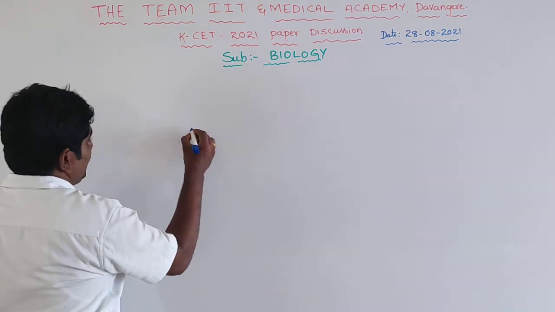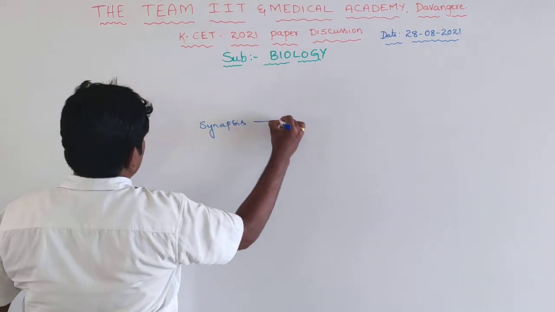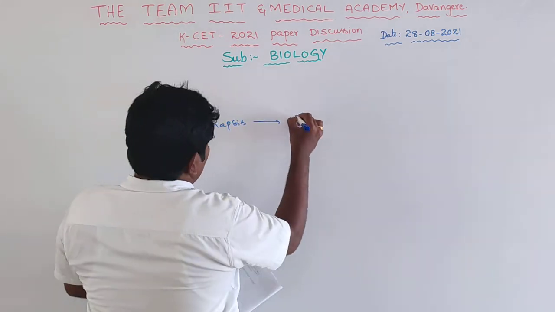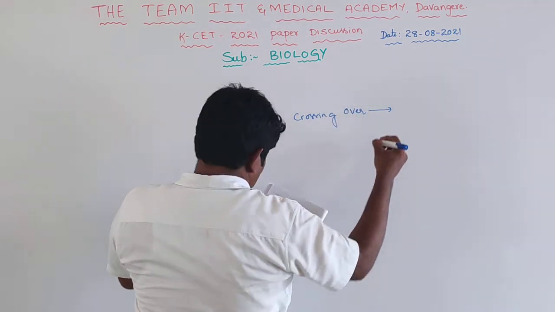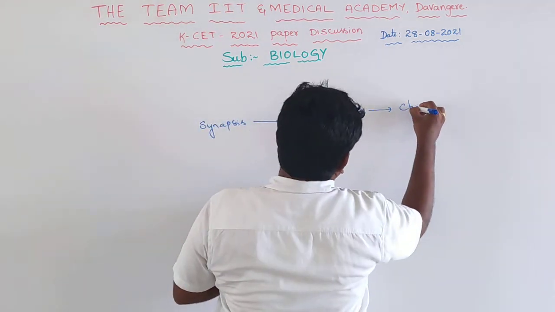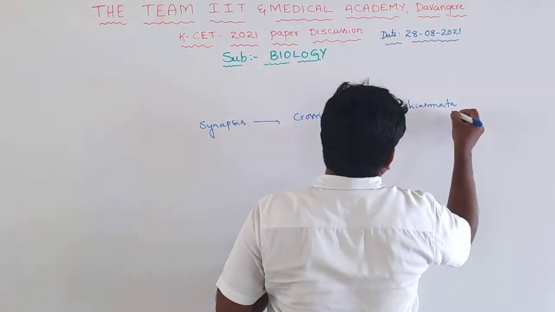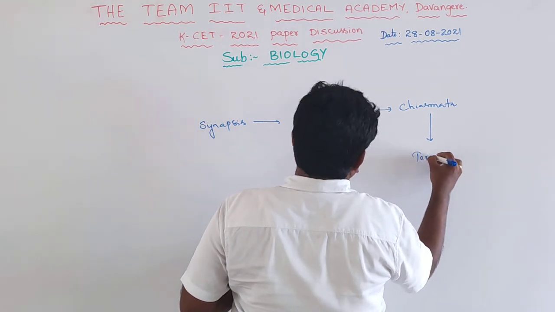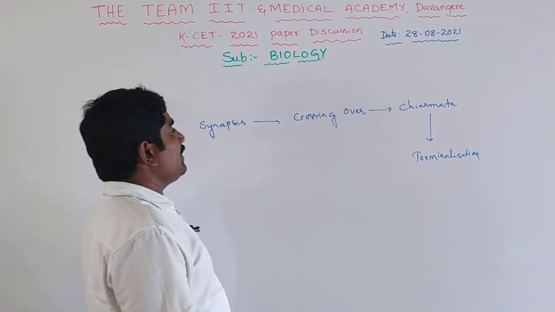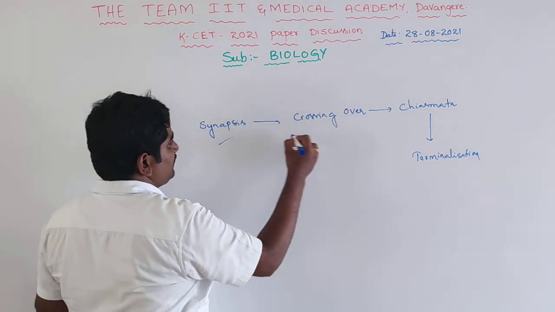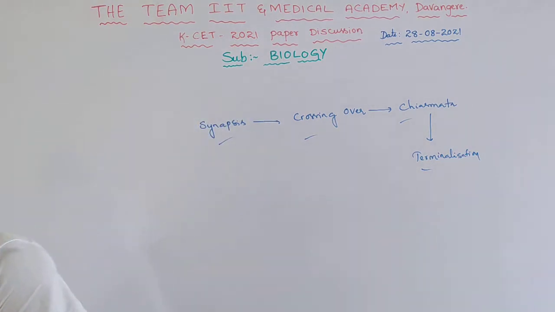Next one is synapsis. This order is correct: synapsis, afterwards crossing over, afterwards chiasmata. Chiasmata form in the diplotene stage. Chiasmata, afterwards terminalization. So this is the correct order, because this is the zygotene phase, this is the pachytene, then diplotene and diakinesis. Clear? So that is terminalization.